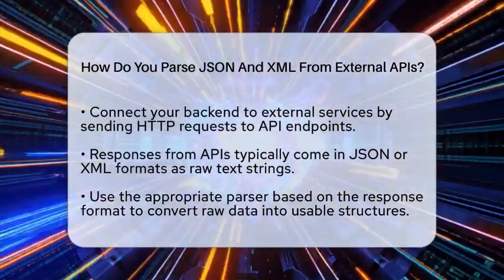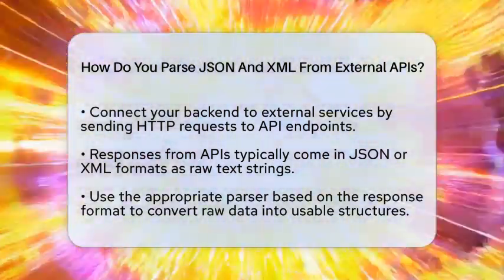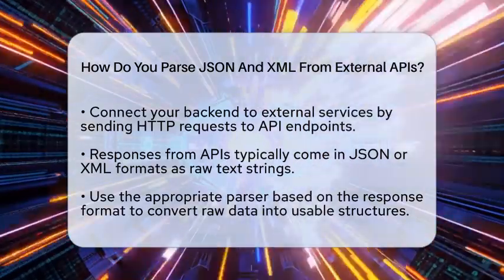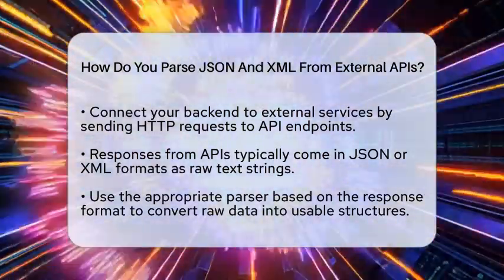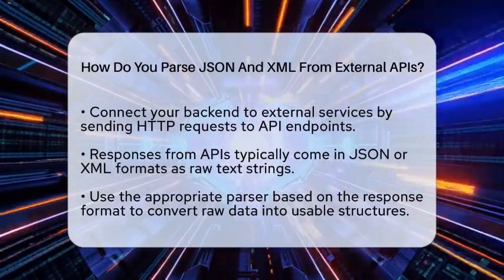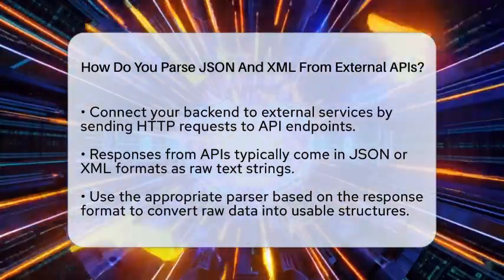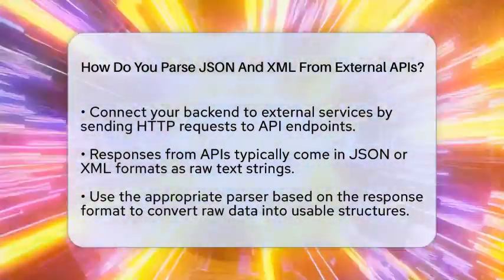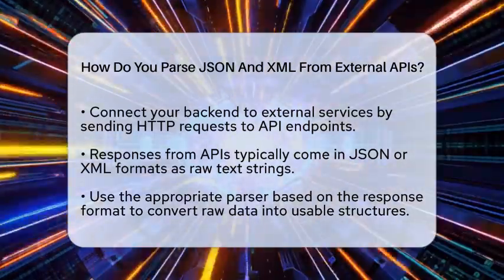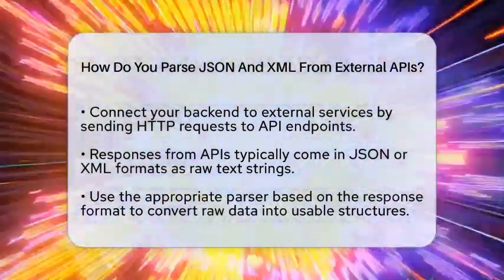First, you send an HTTP request to the API's endpoint. This could be a GET request to fetch data or a POST to send data. The API responds with data in either JSON or XML format. This response is just a string of text, so you need to handle it properly.